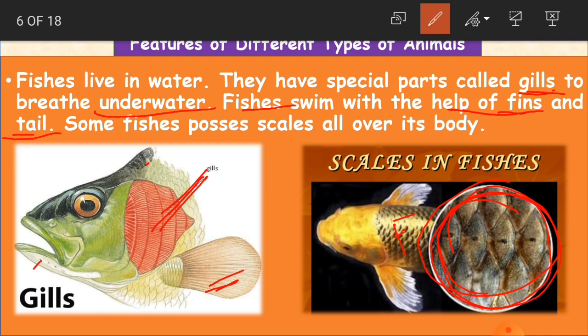Clear, children? So why are these features like gills, fins, scales, and tail on the body of the fish? So that it can live in the water comfortably. Its body structure is designed for easy living in the water. Clear, children? So like this, the animals' body structures are designed.